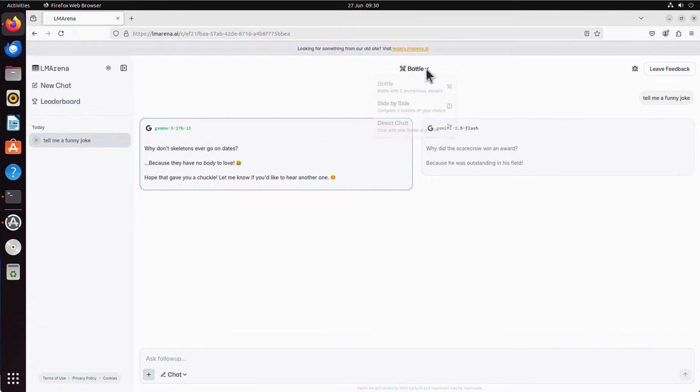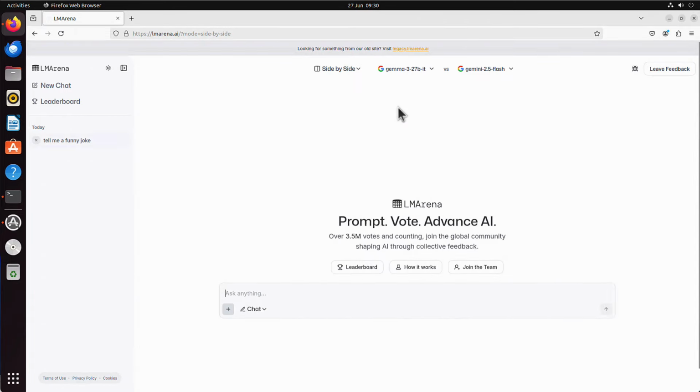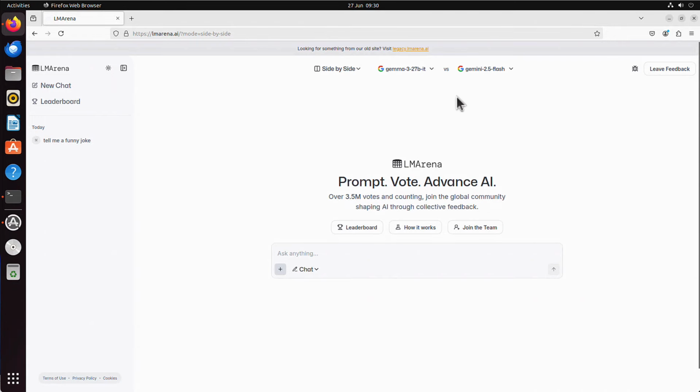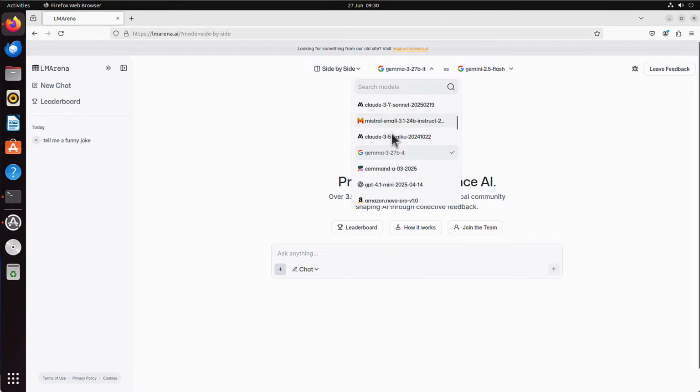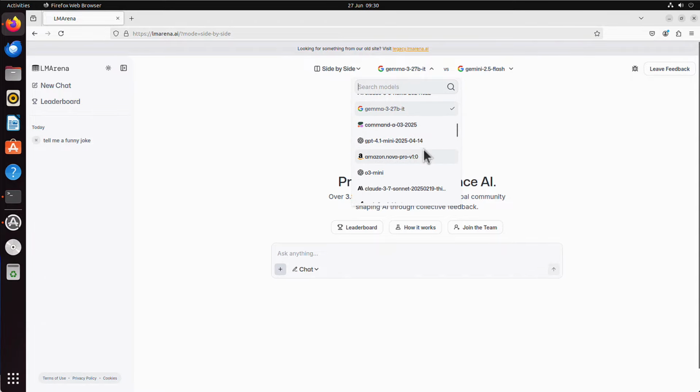But now, if we choose, for example, Side by Side, the models are not anonymous anymore, because I can simply choose a specific AI model, and you can see Mistral Small, QWQ, Command A. There are many different models like Amazon Nova. Let's say Claude 3.7 Sonnet, alright? And the right one, maybe Grok 3. I will repeat that. Tell me a funny joke.